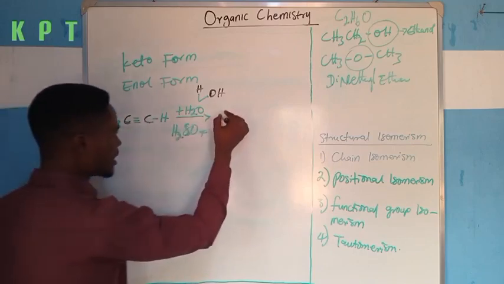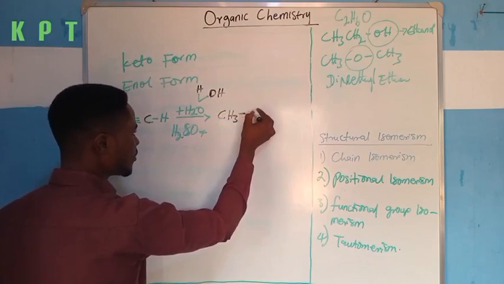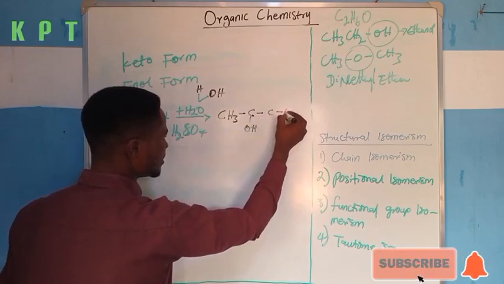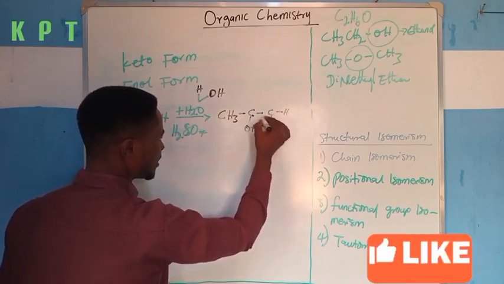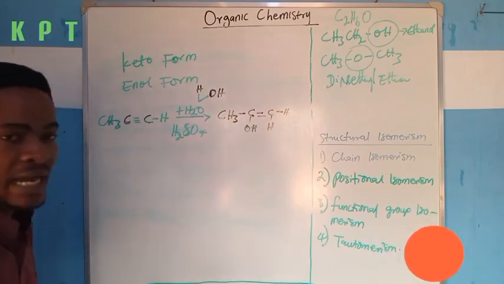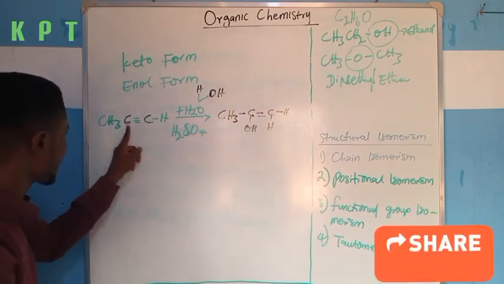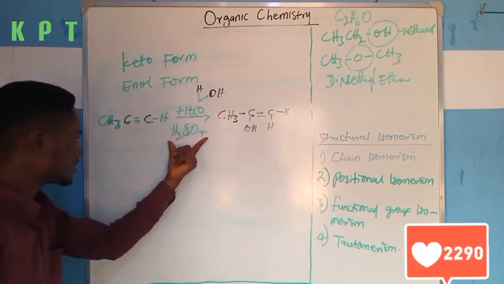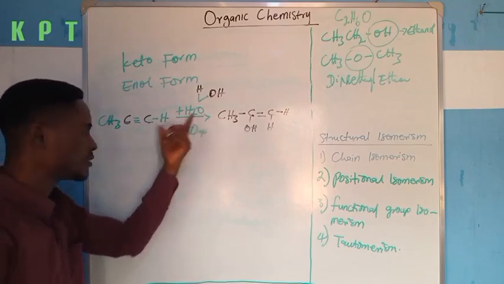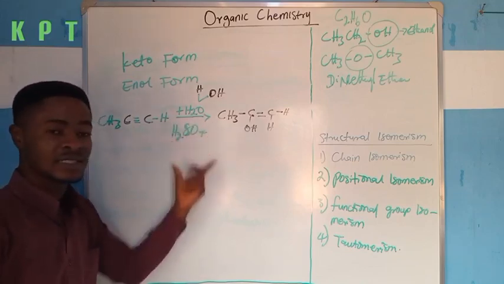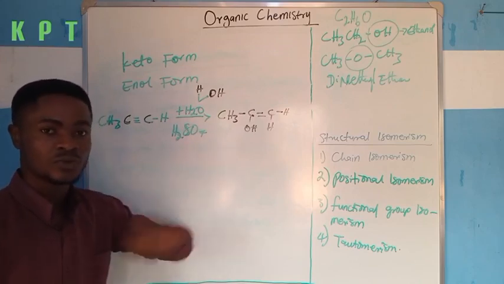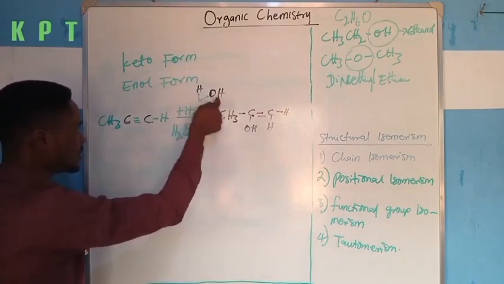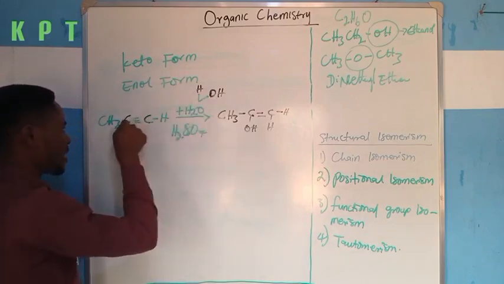So this CH3, I will write it as it is. Then over here, I will have this C, OH here. Now this is the H, and this is also another H, and there will be a double bond here. The whole idea of this mechanism is that these two carbon atoms will gain these two species of water. Don't forget that H2SO4 is a catalyst; it is just there to accelerate the rate of the reaction, while the water will split into its two species, such that one will add here and the other will add here.